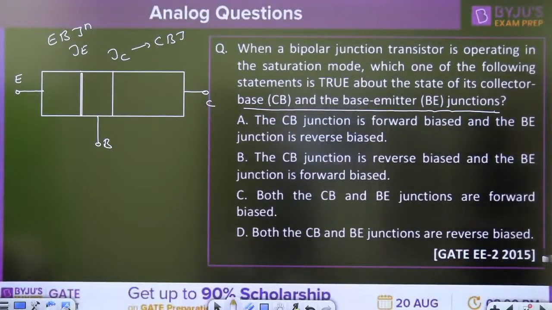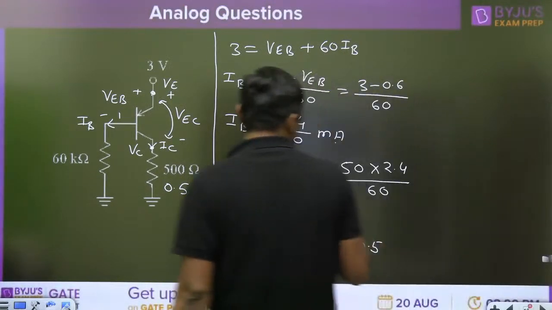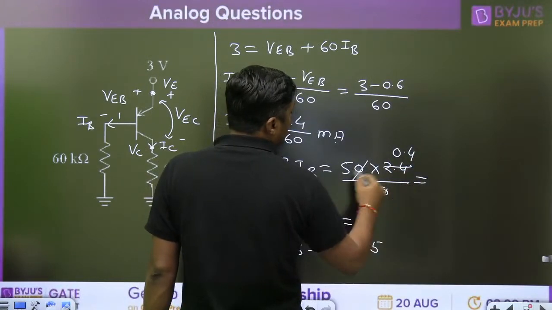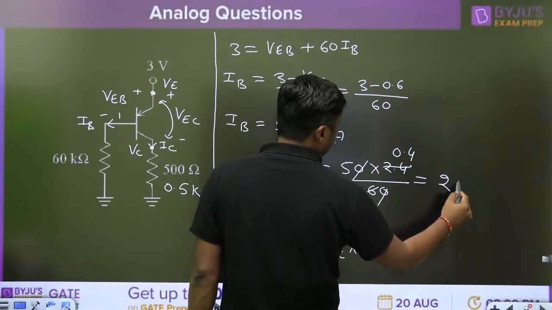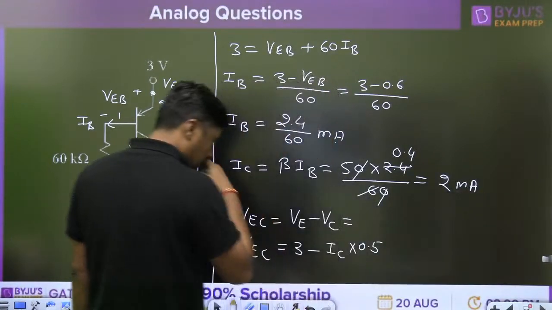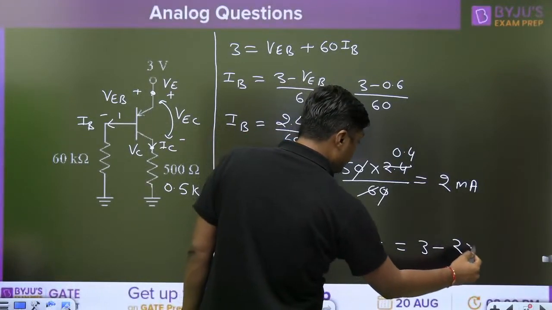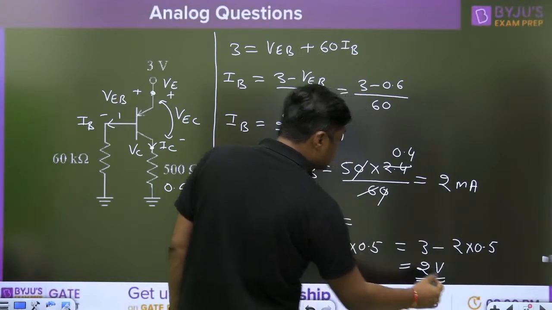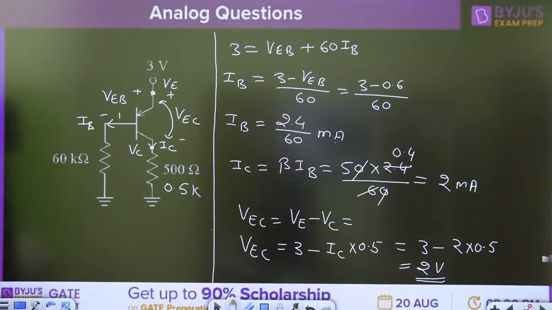What is the answer for that previous question? 2 volt. Yes, you can solve this question. 5 into 0.4 is nothing but 2 milliampere. When the 2 milliampere is multiplied with the 0.5, it will become 3 minus 2 into 0.5. Yes, you are getting the 2 volt. That is the answer for this question, 2 volt.